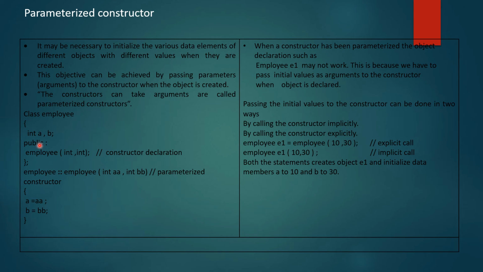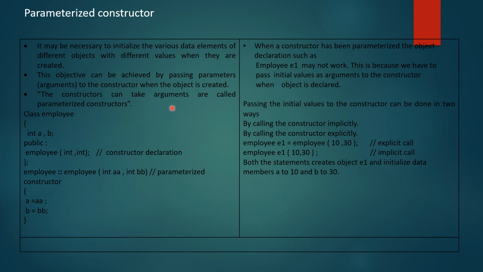So we will see the syntax and the example: class employee, int a comma b semicolon, then in public I have just declared the outside member function declaration. So int comma int employee, scope resolution operator employee, int a comma int b. So a will be assigned to the a and b will be assigned to the b.